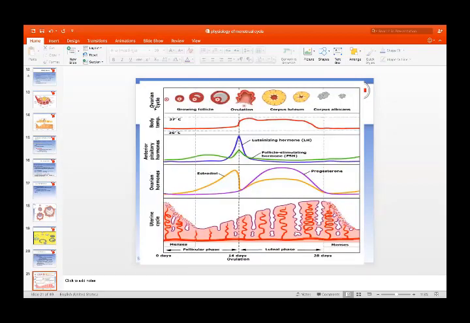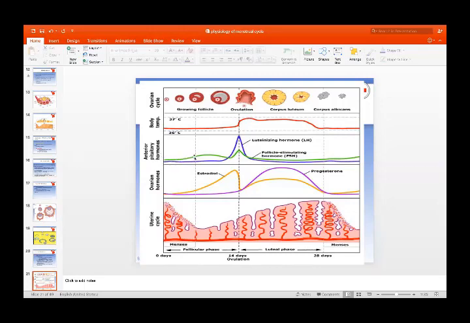Again, this is the ovarian cycle I have explained. So what happens in the pre-ovulatory phase, that is the follicular phase? The body temperature is 37. But after ovulation, there is a rise in body temperature of about 1 degree centigrade in the luteal phase. At the same time, what changes occur in the hormones released from the pituitary, that is FSH and LH?